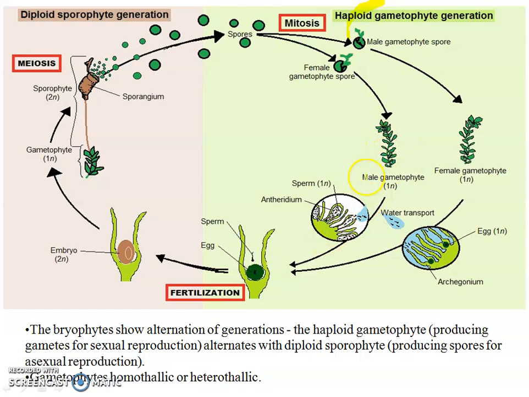On this gametophyte, the male plant will bear antheridia, which contain sperms. The female plant, or the female gametophyte, will contain archegonia, which contain the egg. When this egg and sperm fuse, the egg will be fertilized, and the embryo which is formed will lead, on that plant only, to the formation of this brown colored sporophyte. So this is the diploid sporophyte generation.